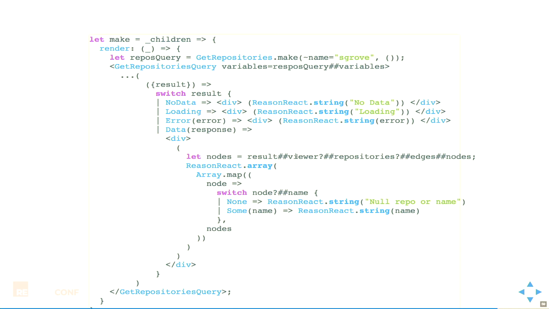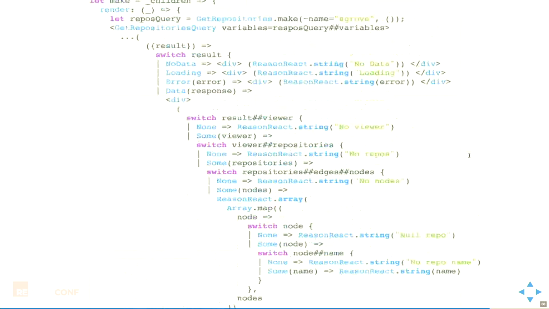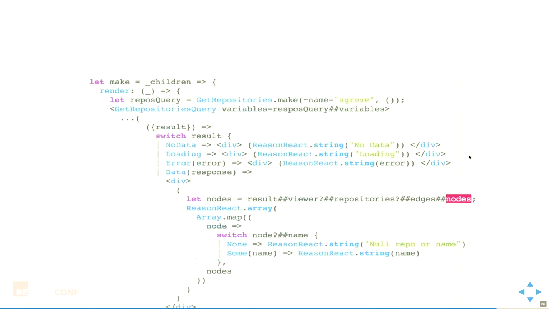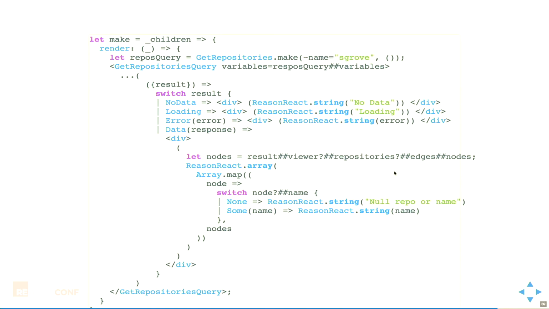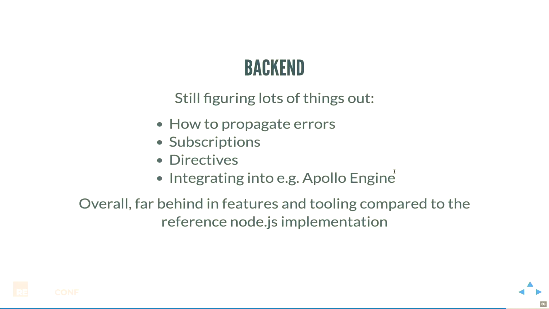The idea being here that whenever you access a field that's nullable or an option, you add a question mark here, and if any of these are null, if any of them are none, it will return none immediately. And if none of them are none, then the last one will be some of that last thing. So we can kind of take this safe thing, and we can make it as easy and succinct as possible. So this is kind of the dream of what I want to be able to write.